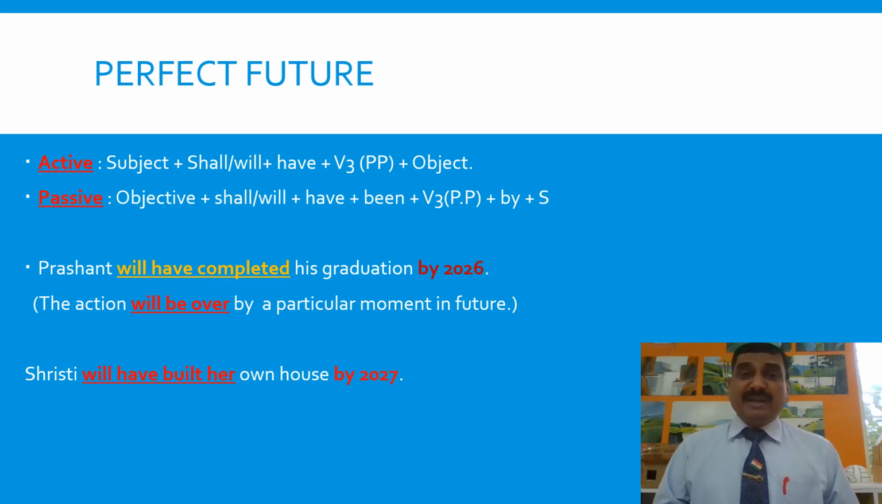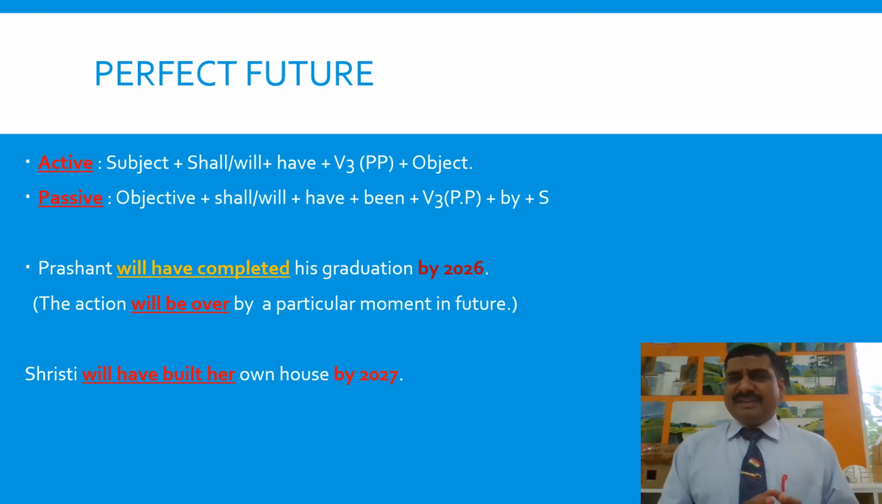So that moment in future that is mentioned after by indicates the deadline for the completion of that action, right? It shows that action will be over by that particular moment. In simple future, we just indicate that some action will take place in future, but in perfect future we indicate that action will be over, completed by a particular moment in future. That's the difference between simple future and perfect future.